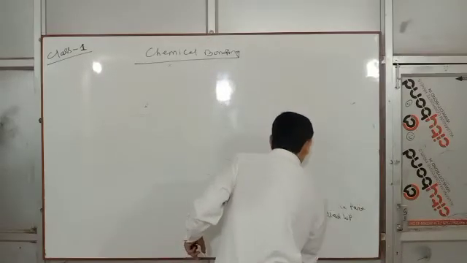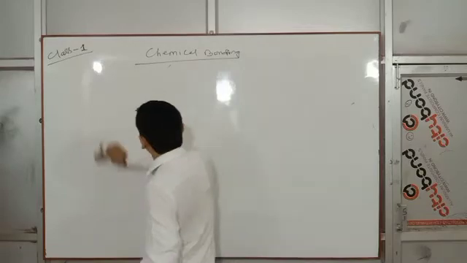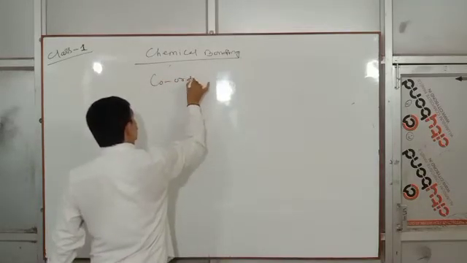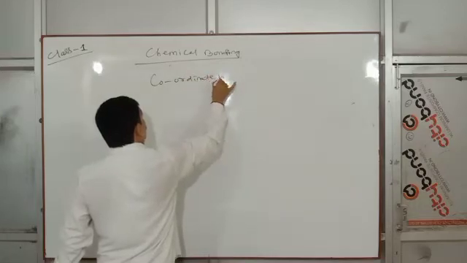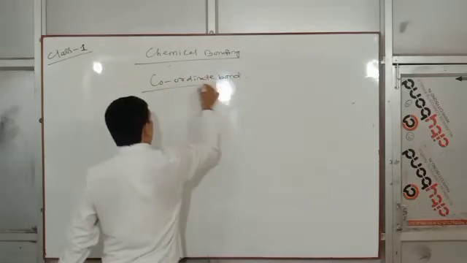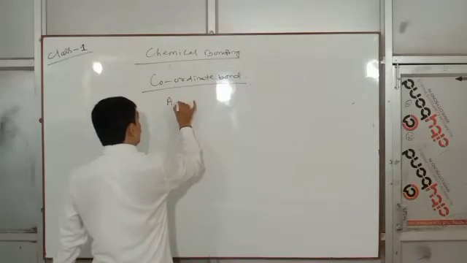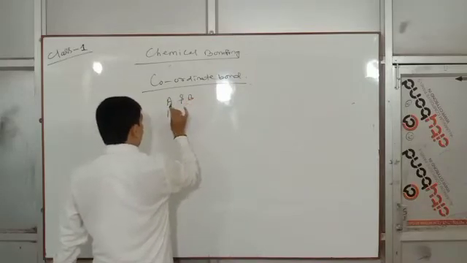Next is coordinate bond. In coordinate bond, there are two atoms. A will be the donor atom.